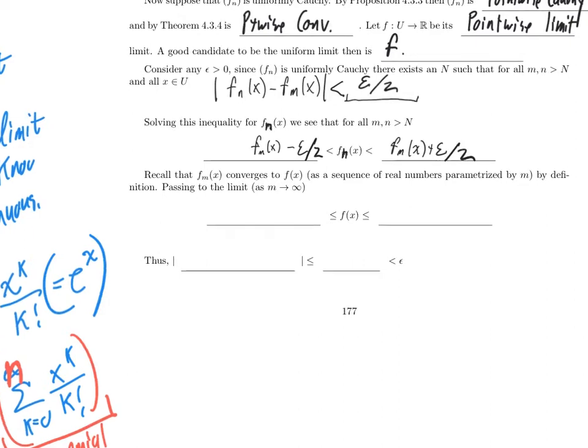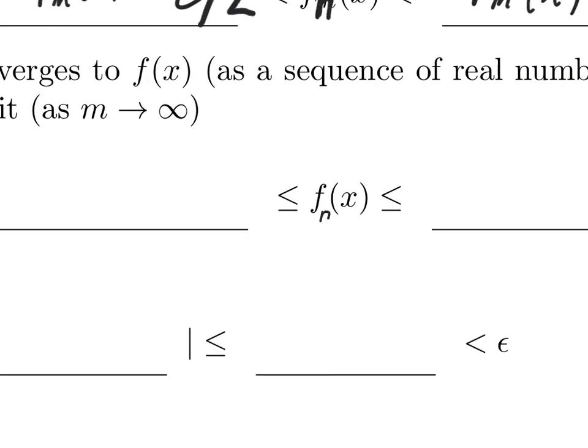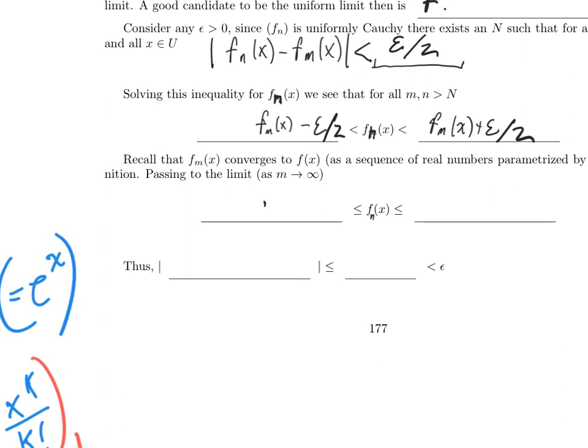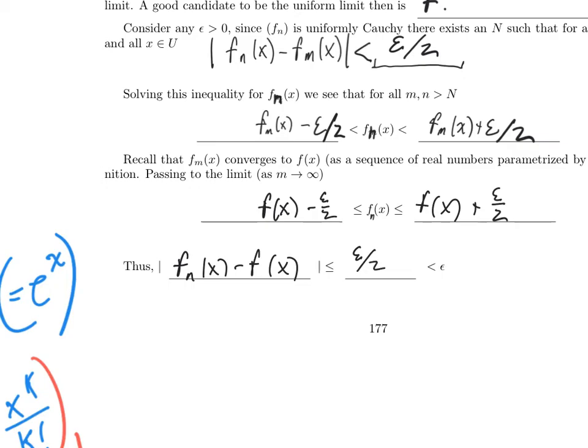Taking the limit as m goes to infinity, so n is going to stay put, I'll see that f of x minus epsilon over 2 is less than or equal to f sub n of x, less than or equal to f of x plus epsilon over 2, so that the absolute value of f sub n of x minus f of x is less than or equal to epsilon over 2, which in turn is strictly less than epsilon.